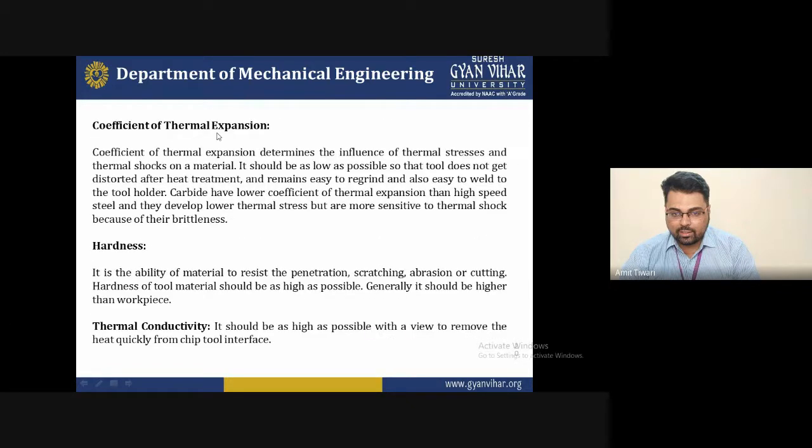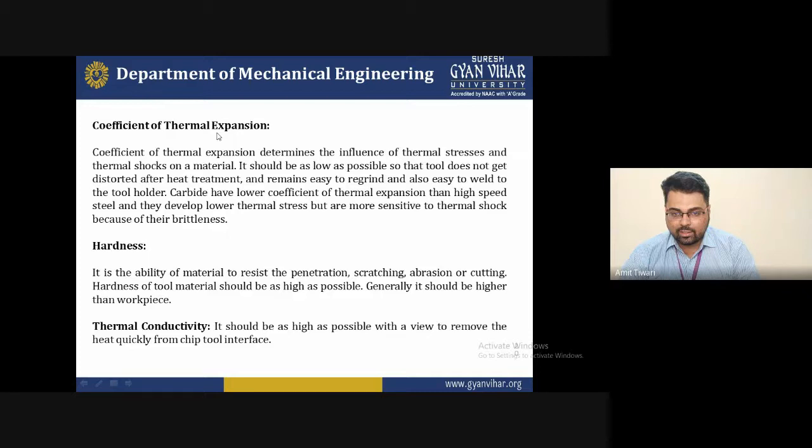Coefficient of thermal expansion is basically very important, because there are too many stresses acting on the surface of the tool material, the surface of the workpiece, and the chip formation, as well as a high amount of heat, with temperature increasing in that particular material.